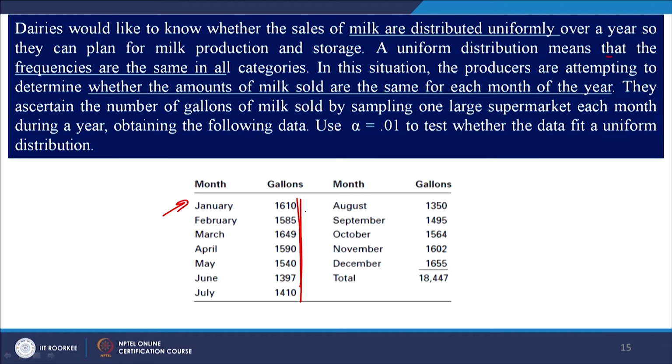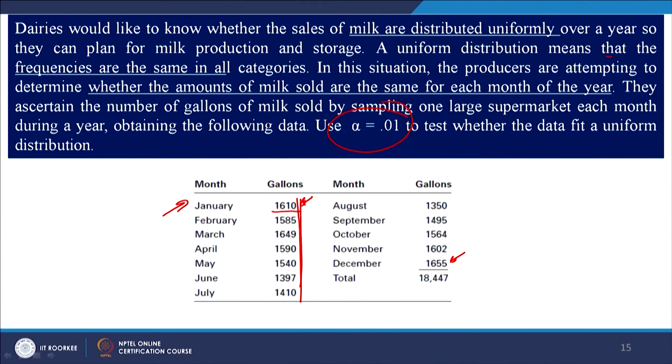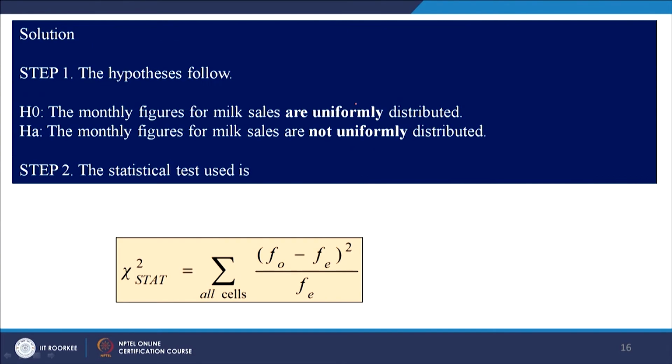So, in the month of January this is the consumption of milk, 1610 gallons. In the month of December the consumption is 1655 gallons. So, the milk dairies people think that the distribution or the consumption of milk is uniform throughout the year, and this is to be tested at 0.01 significance level. So, how to proceed with this question?